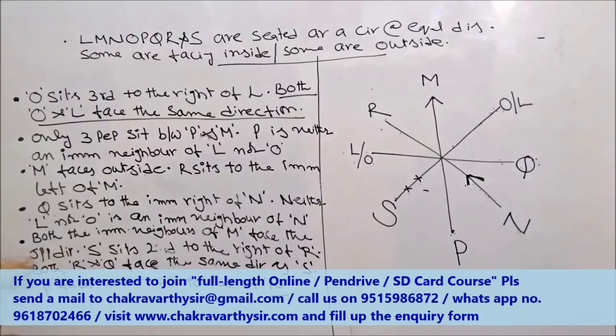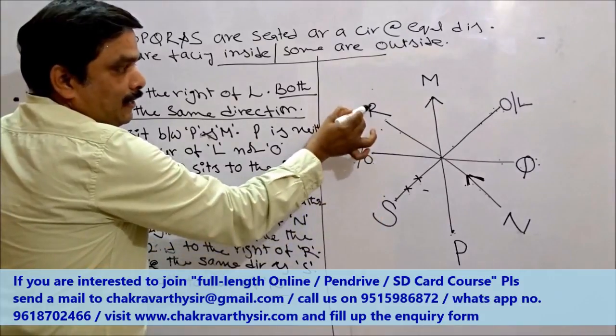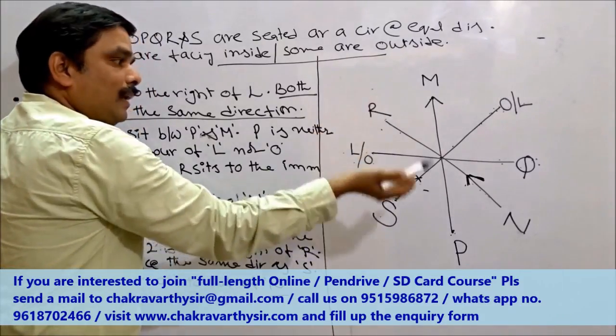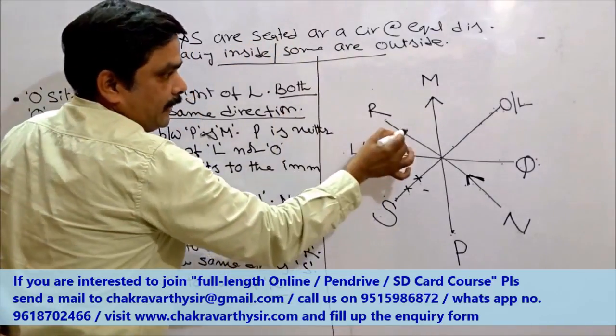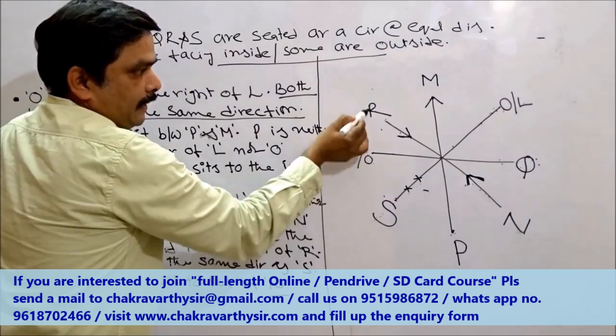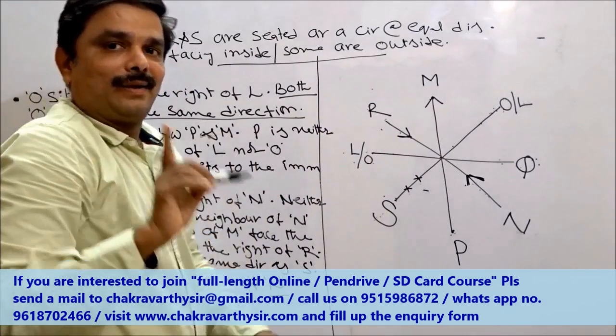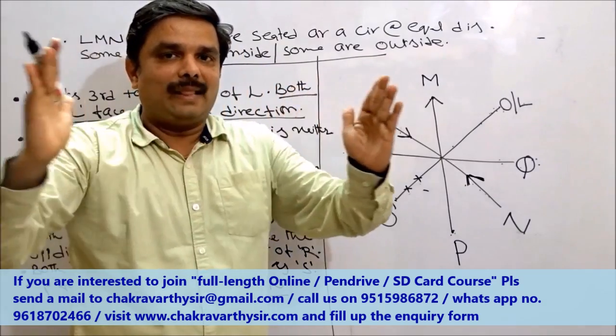Both the immediate neighbors over. S sits second to the right of R. Now here S sits second to the right side of R. When S should be second to the right of R, R must be facing inside. Only then I can say S should be second to the right of R. Got the clarity, right? This step by step you need to unravel the puzzle.